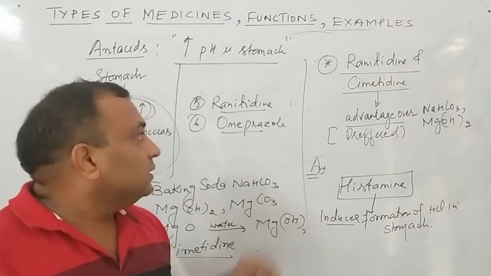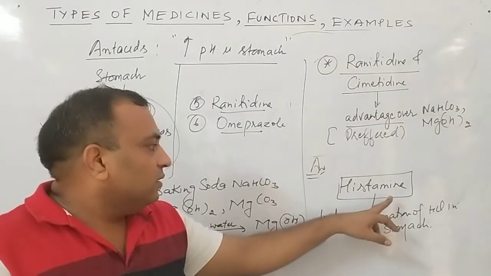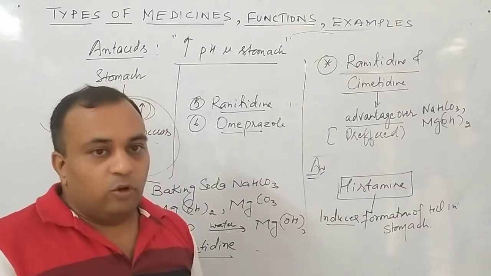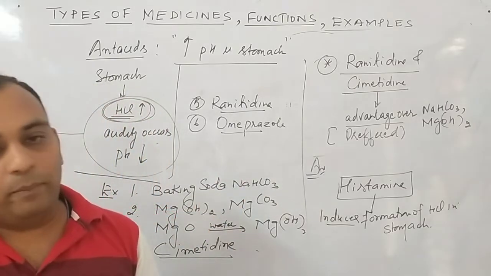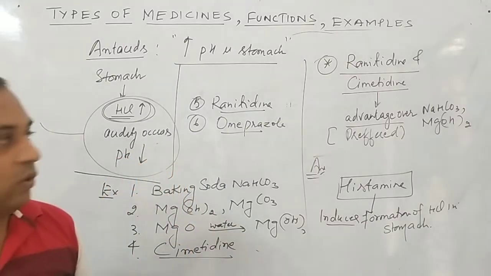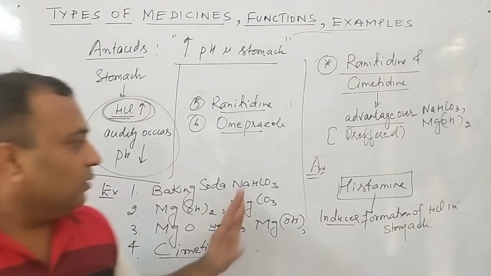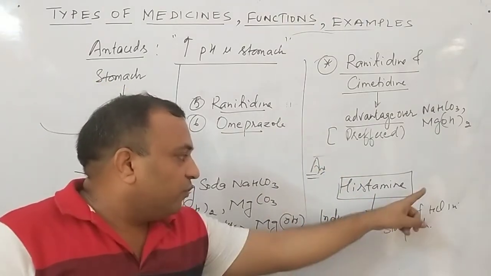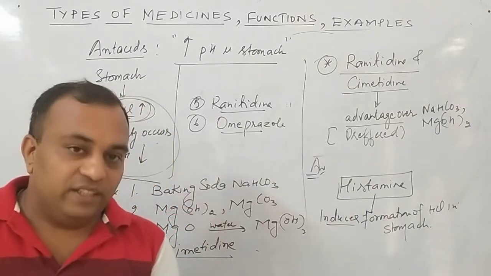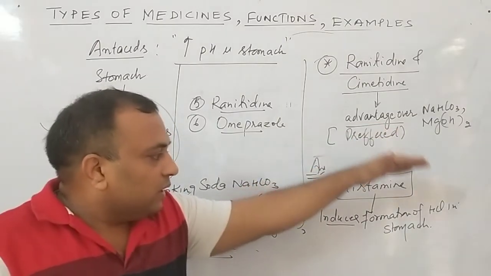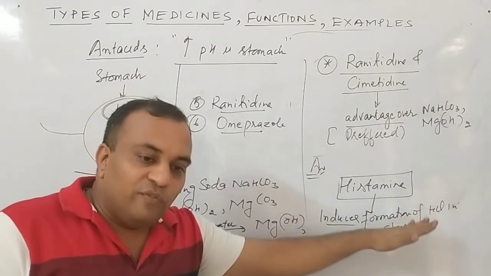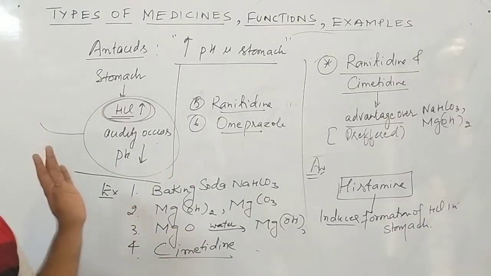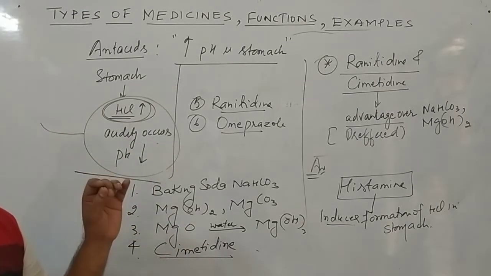So what happens? These medicines, ranitidine and cimetidine, stop the formation of histamine, due to which less HCl is secreted, and obviously the level of HCl decreases and pH automatically increases. Clear? So these are preferred for the same reason, because they prevent the formation of histamine, which has the ability to induce the formation of HCl. That is the main cause of acidity. If the histamine is reduced, then the amount of HCl decreases, and obviously the acidity will be controlled. So this is one fact that I want to discuss regarding ranitidine and cimetidine. Clear to all of you now?